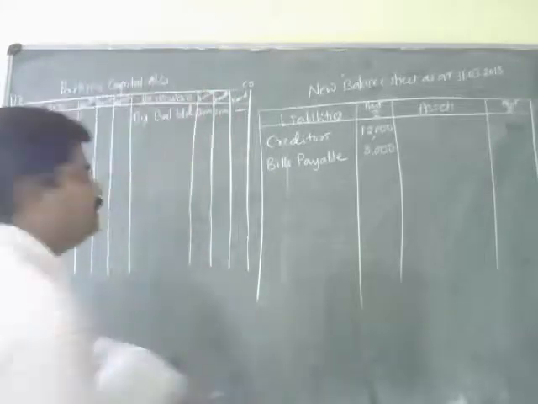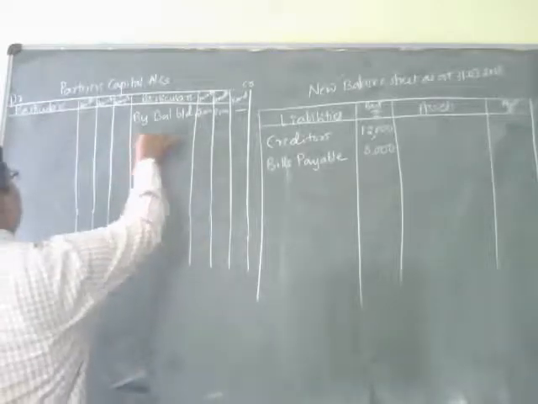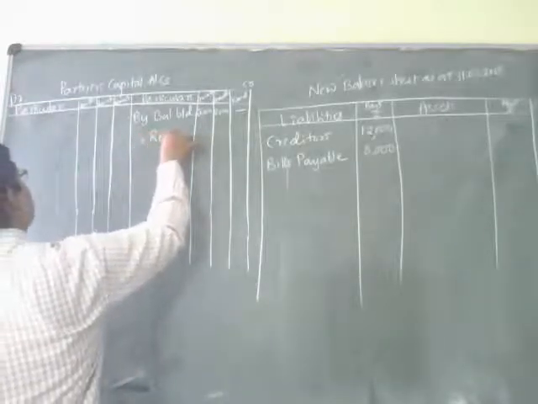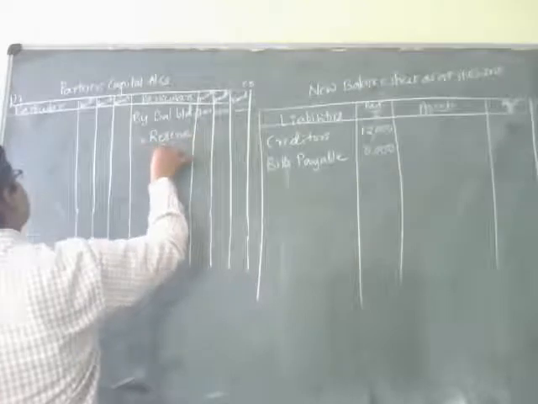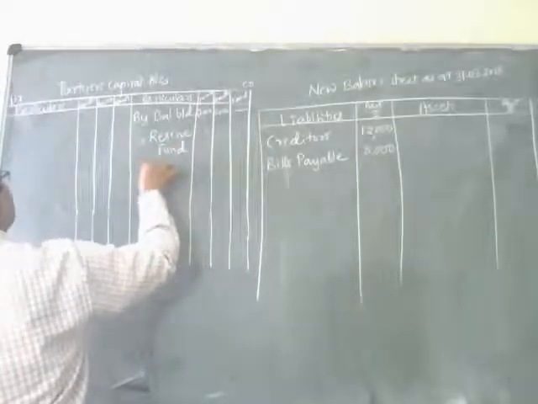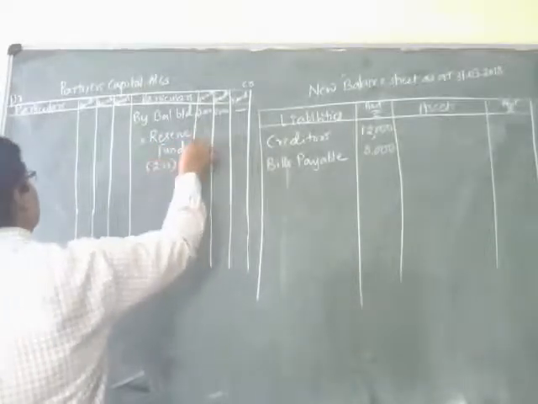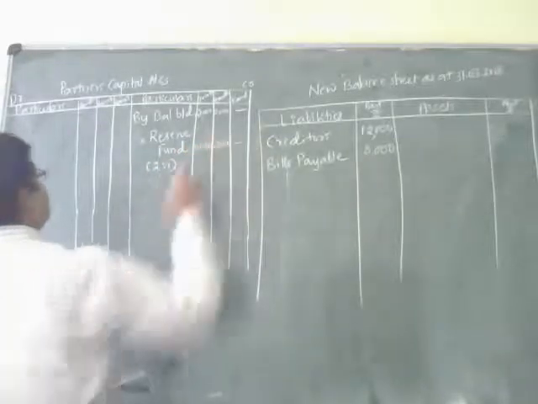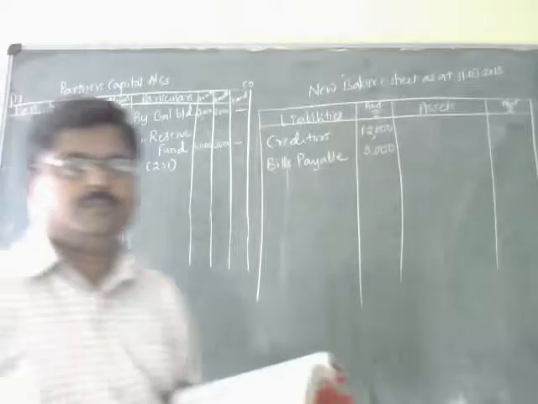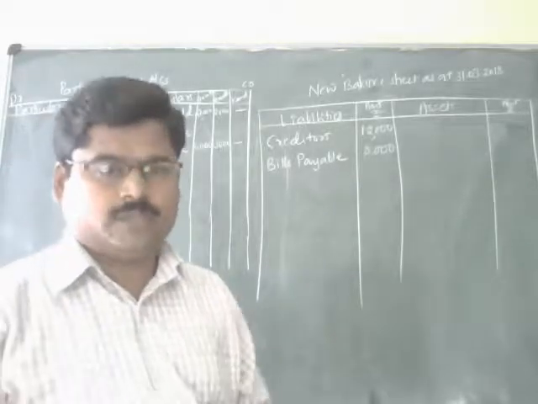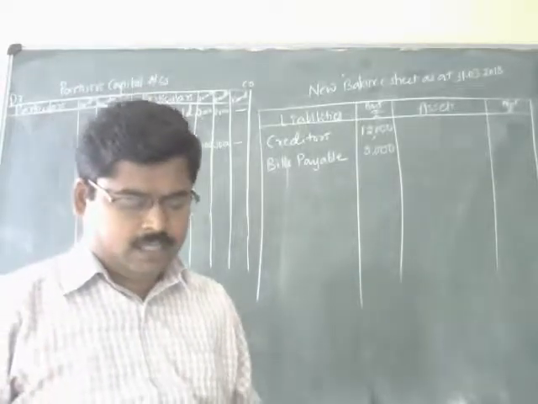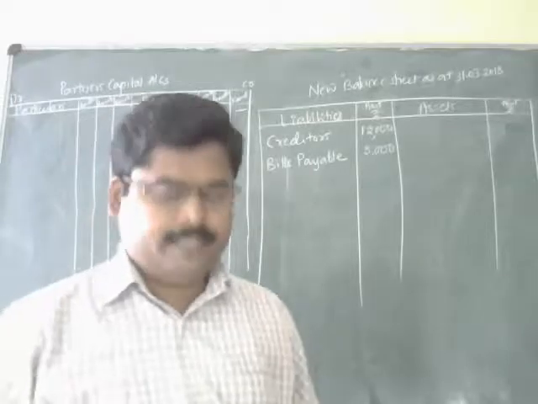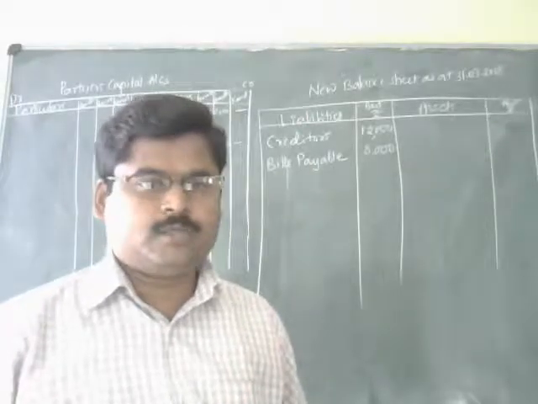That is why by reserve fund, 2 is to 1, 6,000, 3,000. Total 9,000. Okay. Now the items at the liability side of the balance sheet are over.